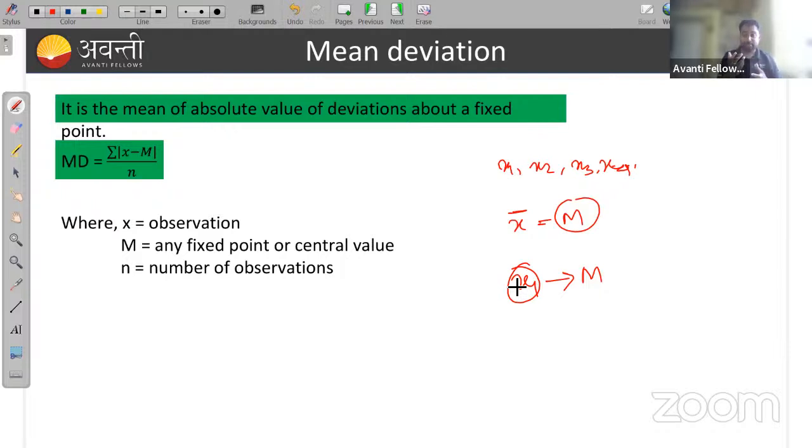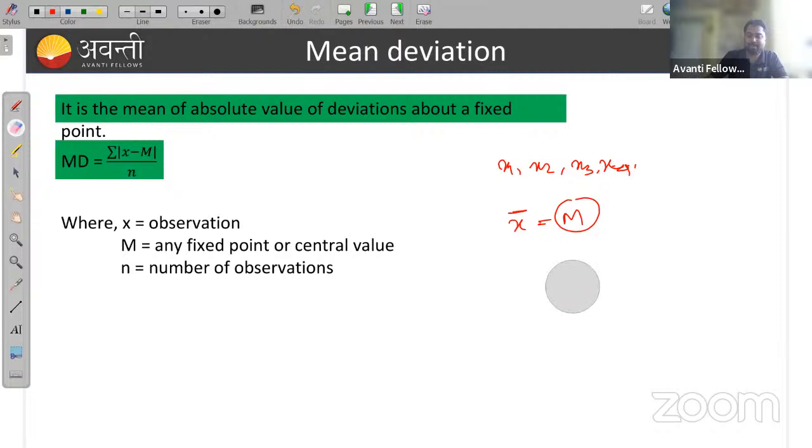To determine the deviation, first, understood? What is deviation? The deviation of each observation from the mean is called the mean deviation. Then we take the mean of that, okay.